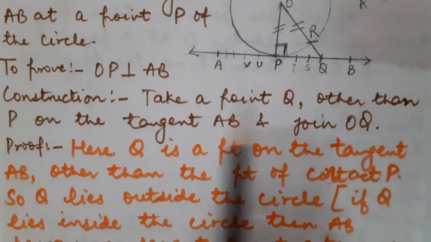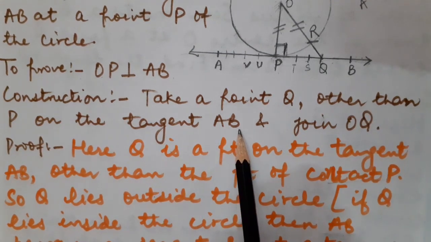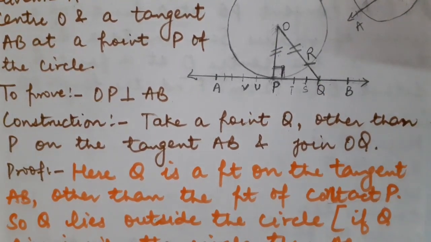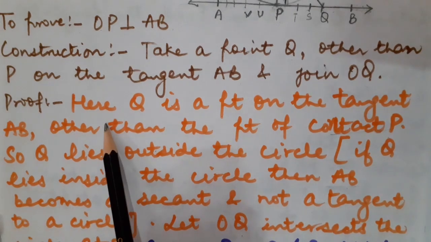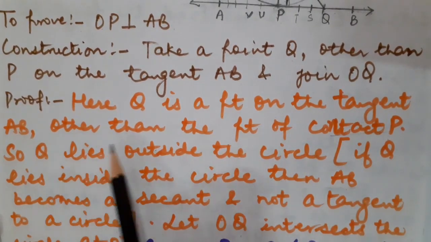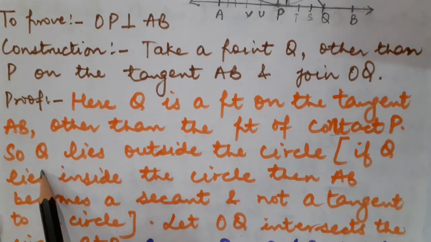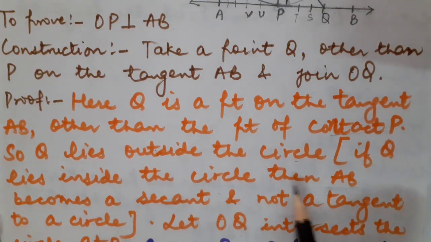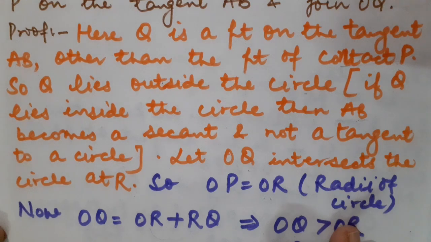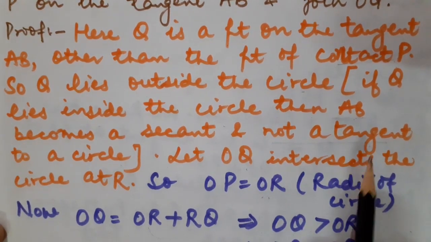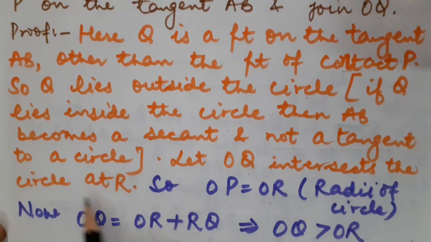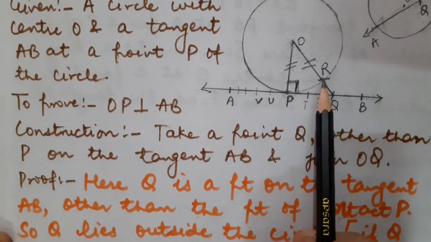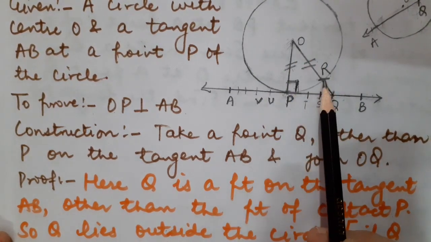Take a point Q other than P on the tangent AB. This is part of the construction. And then join OQ. Here I have joined O and Q also. Now, here Q is a point on the tangent AB other than point of contact P. So Q lies outside the circle. But as I have explained, if Q lies inside the circle, then definitely AB will become a secant. It will not remain a tangent. Fine, children. So let OQ intersect the circle at point R. Here you can see that when I joined O to Q, it is going to intersect the circle at point R.